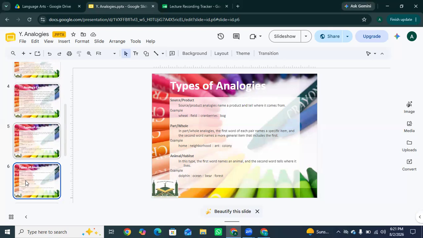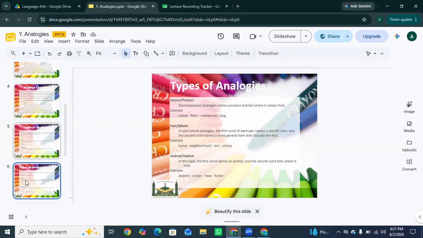The next one is part and whole. In part whole analogies, the first word of each pair names a specific item and the second word names a more general item that includes the first. The first word is part of something bigger, like home, neighborhood. A home is a part of a neighborhood. Ant, colony. An ant belongs to a colony. More examples: wheel belongs to bicycle, chapter belongs to book, finger belongs to hand.